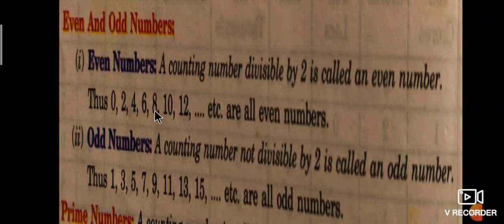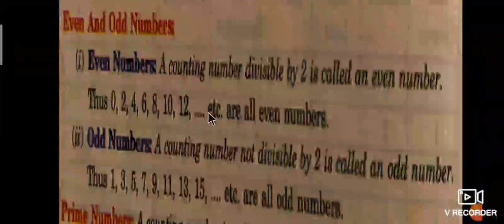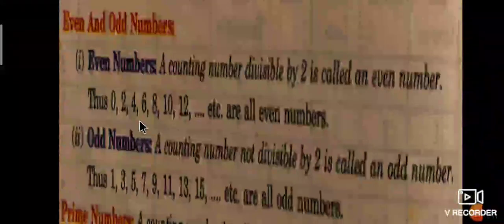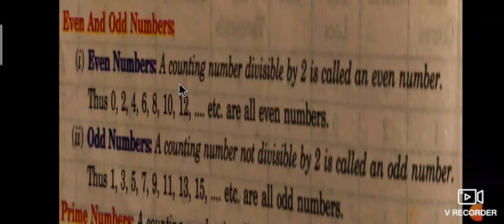For example, 0, 2, 4, 6, 8, 10, 12, 14, 16, 18, 20, 22, 24, 26, 28, and 30, and so on are all called even numbers. All numbers which are divisible by 2 are called even numbers. For example, 0, 2, 4, 6, 8, 10, 12, 14, 100, 1000, 10,000 are all even numbers.